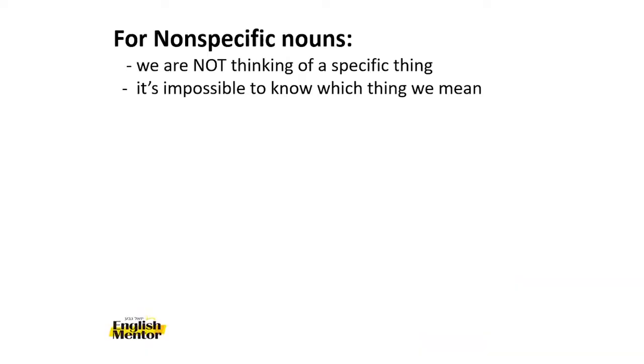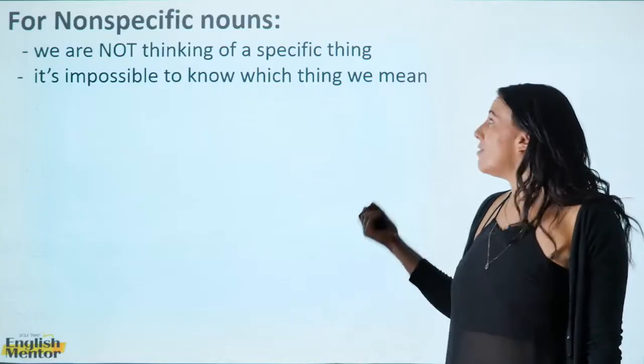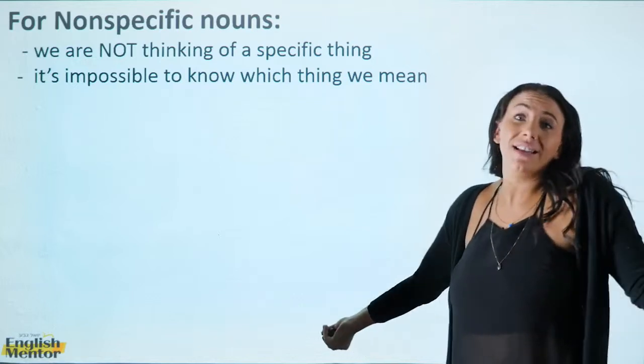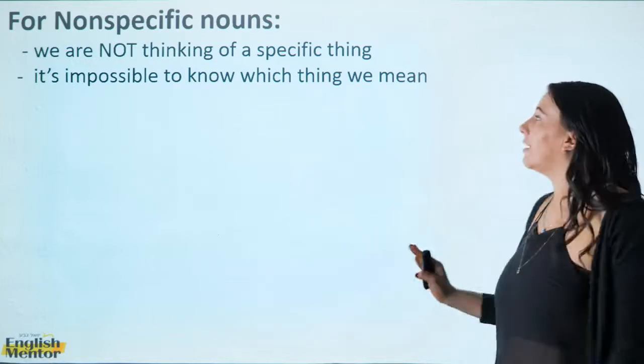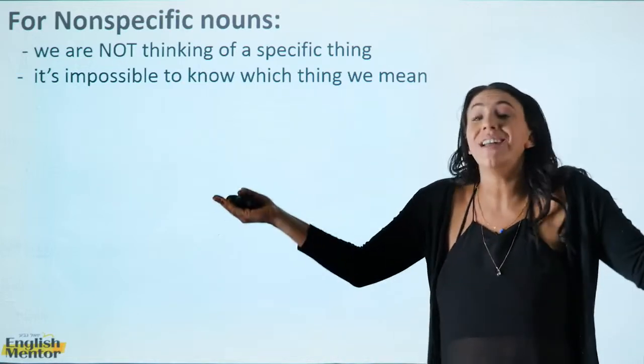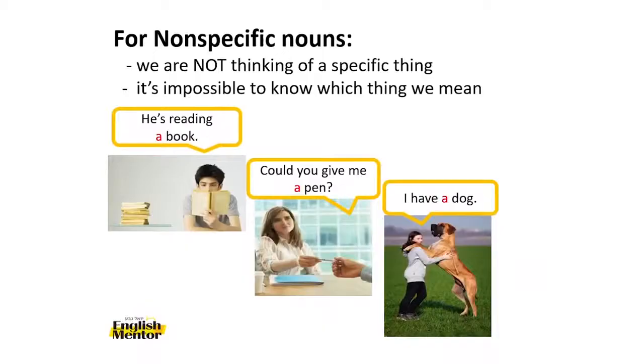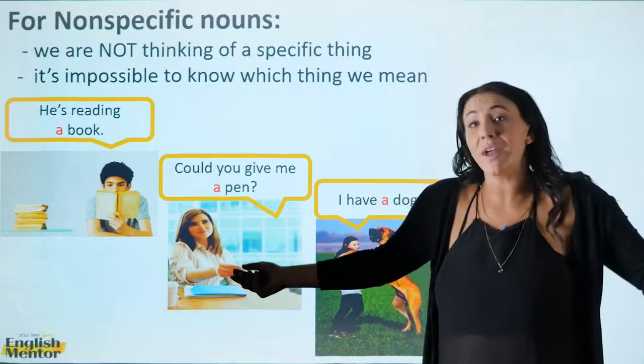On the other hand, what do we do when we have something non-specific? What is a non-specific noun? This is a noun that we're not thinking about anything special. There's nothing specific. It's impossible to know what we're talking about, or it's just not important what we're talking about. Let's take a look at a few examples. Here we have a boy. He's reading a book. Which book is he reading? It doesn't matter, or we don't care.